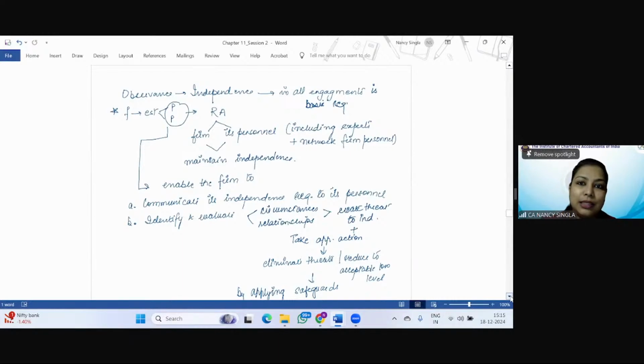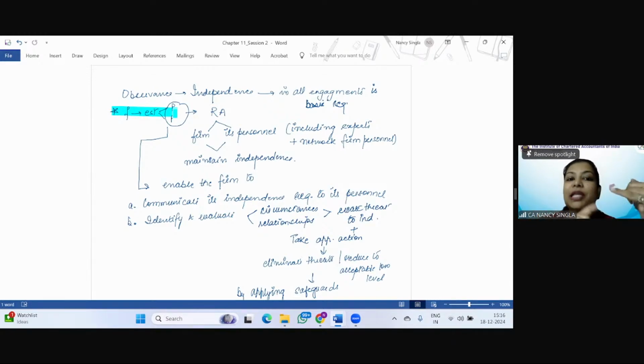Now, students, ethical requirements also include what? Your independence, right? So the observance of independence in all engagements is the basic requirement. And now we are talking specifically about independence as one of the ethical requirements. So the firm should establish the policies and procedures, and I put a star here because the language is going to be the same, that obtain a reasonable assurance that, now we are talking about independence, that the firm, its personnel, including the experts, if any hired, and the network firm personnel maintain independence.